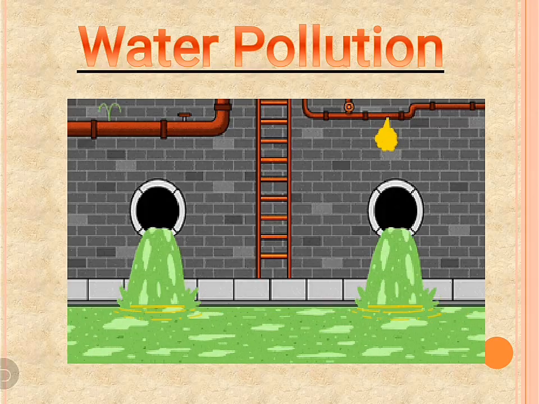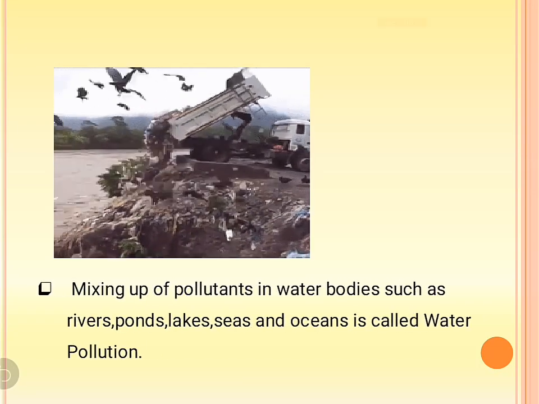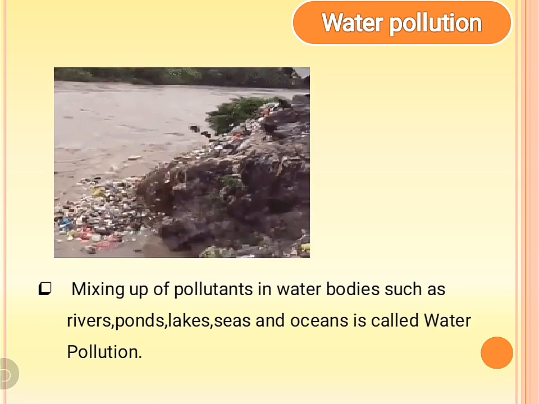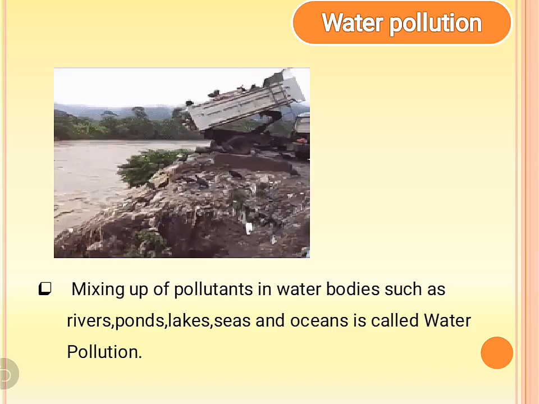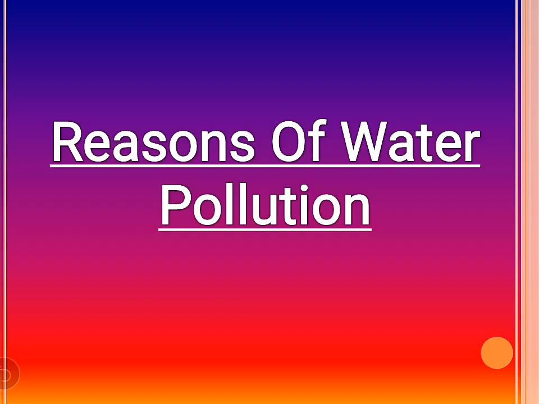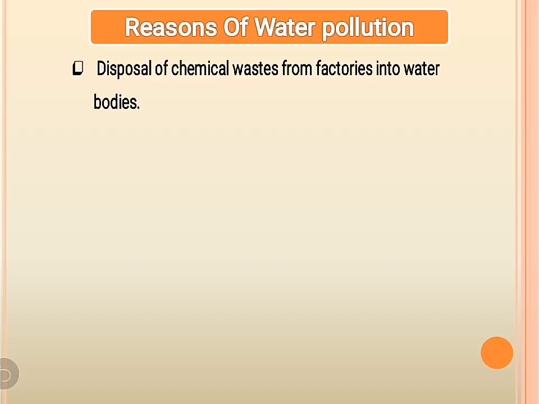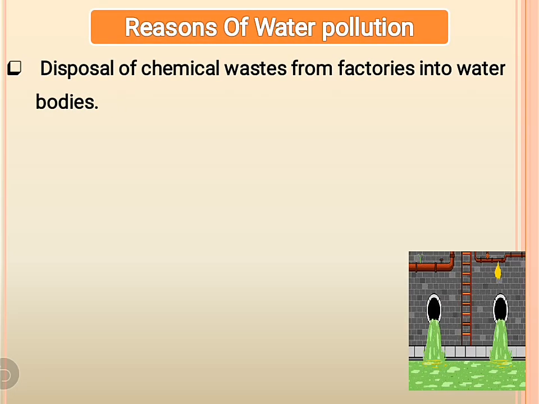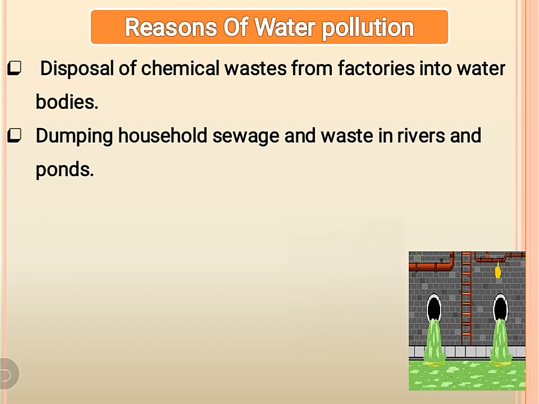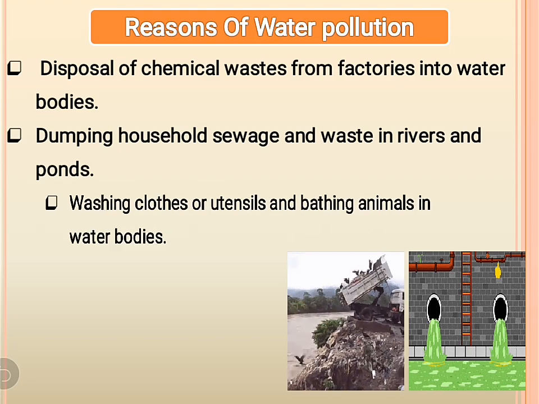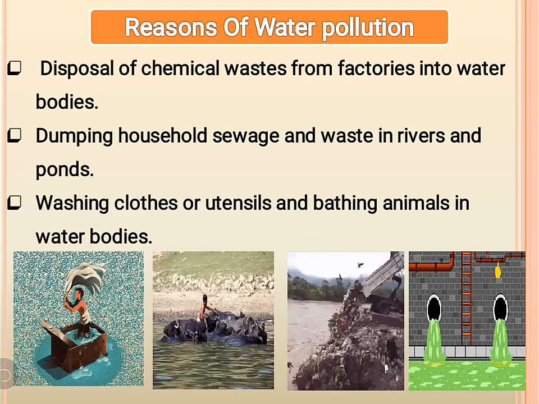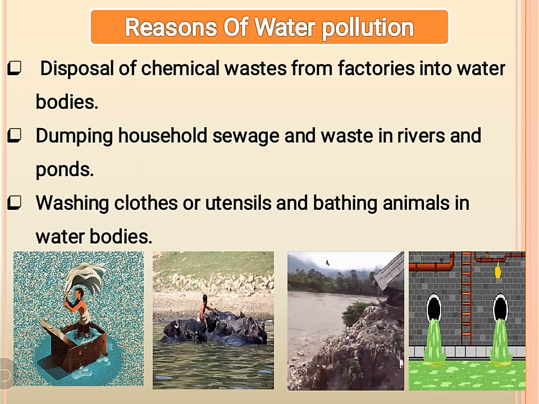Next is water pollution. We can define water pollution as the mixing up of pollutants in water bodies such as rivers, ponds, lakes, seas, and oceans. Now, let's find out various reasons for water pollution. My dear children, the major reason for water pollution is the disposal of chemical waste from factories and household sewage into water bodies. Apart from these, washing clothes and utensils and bathing animals in water bodies also lead to water pollution.